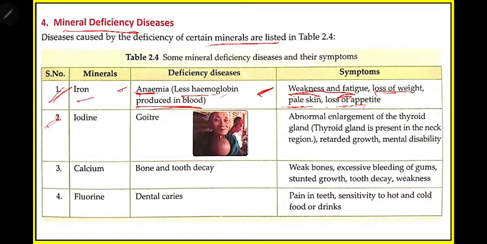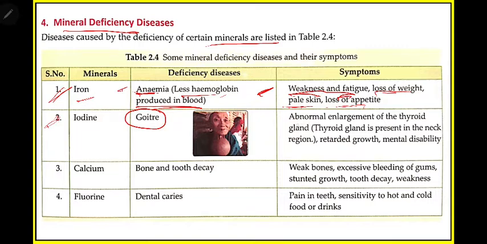Then next is iodine. We all have learned about iodine deficiency disease in a previous class or on television. We have all seen what diseases may be caused by lack of iodine. You may remember the ad for iodine namak, iodized salt. We should take salt which has iodine. The disease caused is goitre.